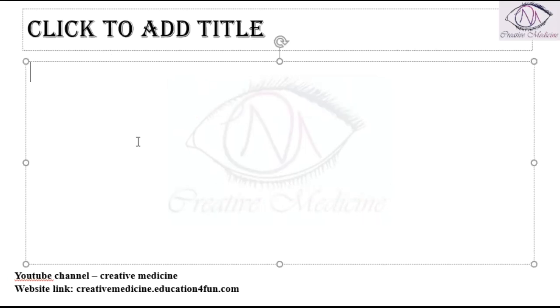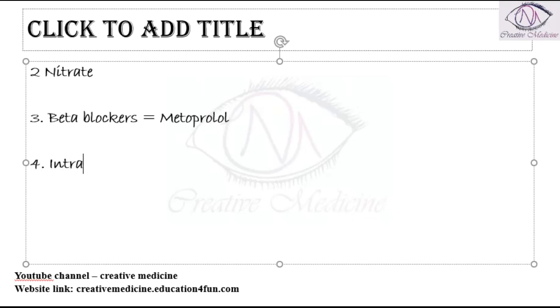The second drug which can be used is nitrates in patients with angina. Then beta blockers can be given to the patient. The preferred beta blocker is metoprolol. Then intravenous antiplatelet therapy can be used. Intravenous antiplatelet therapy mainly includes the usage of